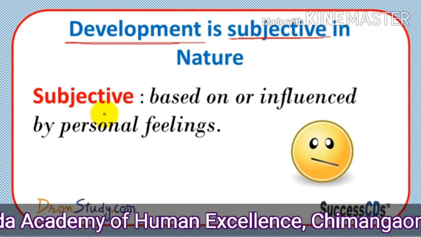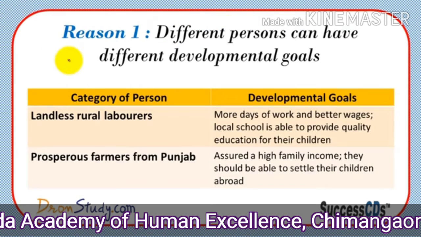What do you think, what are your emotions, your feelings, that also matters in development. You may have feelings of anger or love or passion. All these feelings also matter in development. That's why it is called subjective in nature, because it is based on our feelings.